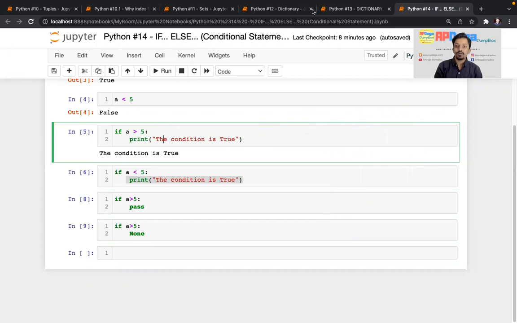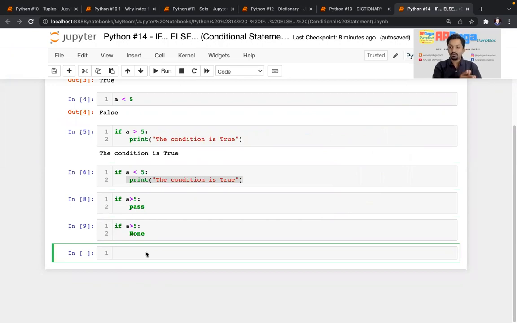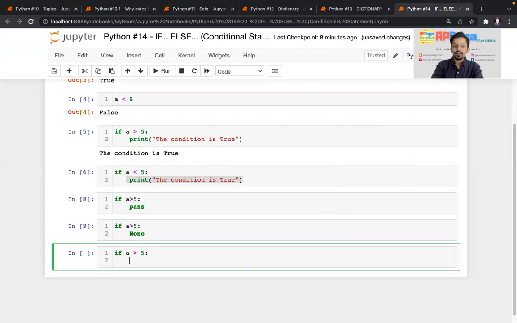I'll show you. See, the Python language works on the basis of indentation. There is no opening or closing curly brace. It works on indentation. So whenever I write if a is greater than 5, then colon as per the syntax, when I press enter, it automatically went to the next line, but you can see it didn't go here, it came here directly.